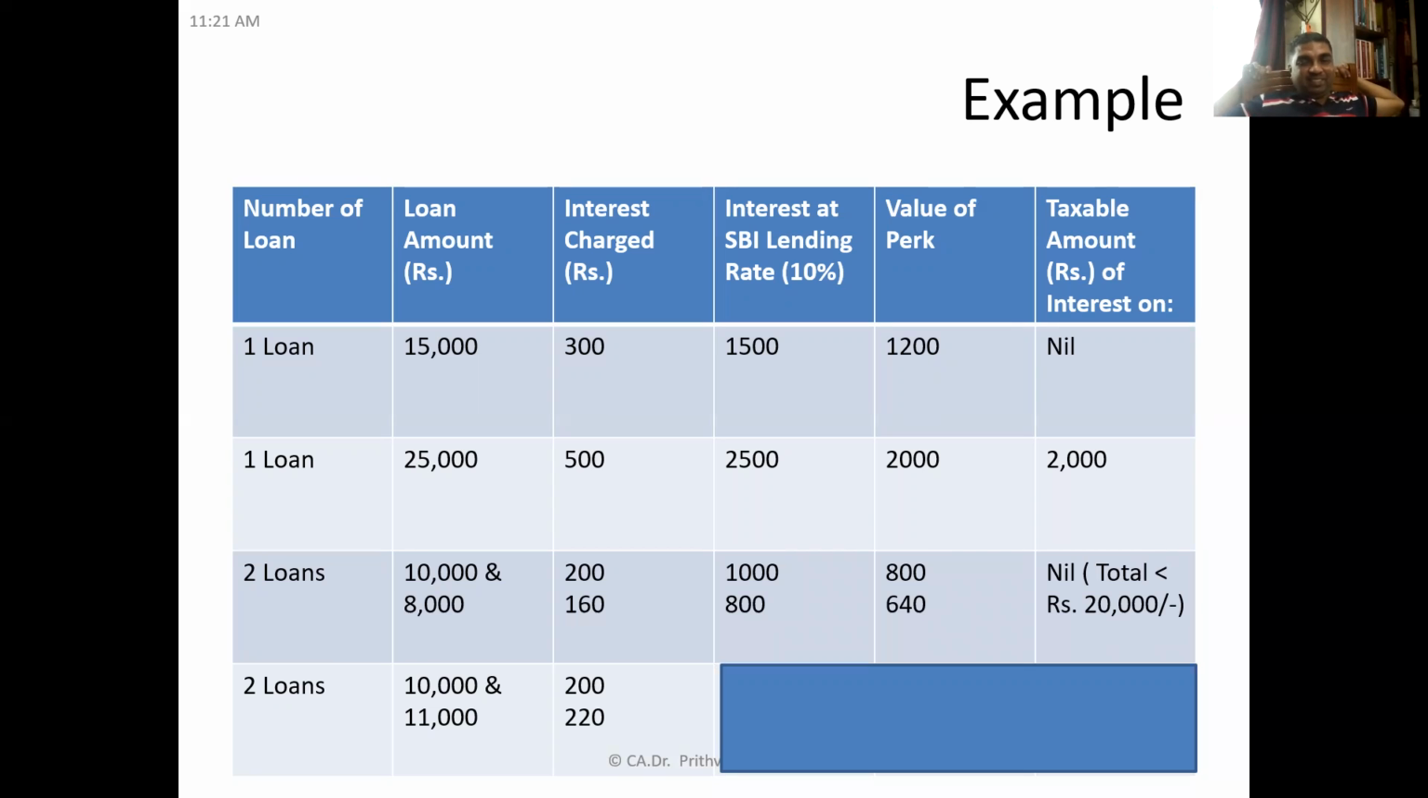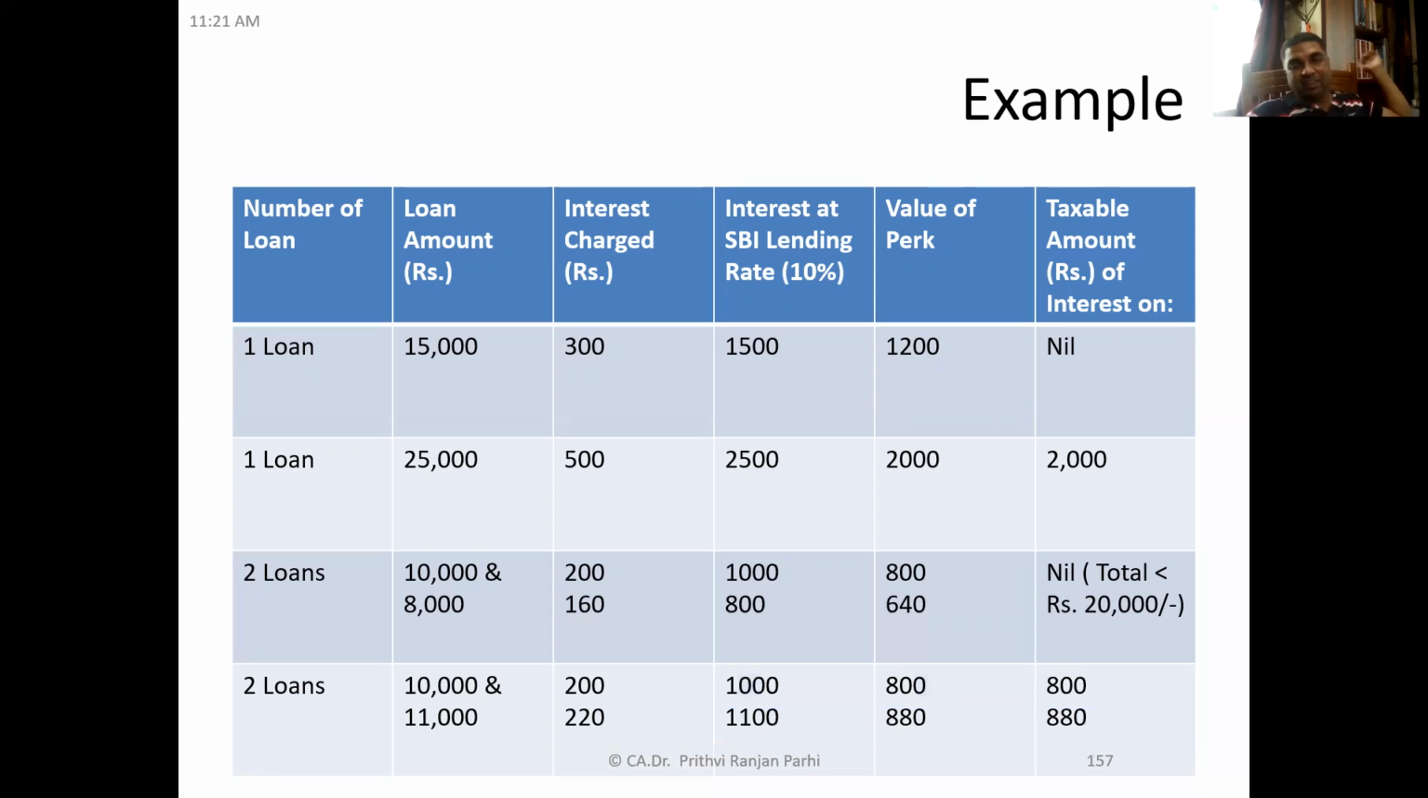Fourth case. Sir, 1,680, I guess, is the value of it. Yes, 1,680. So you can see it here. Individually they are not exceeding 20,000 rupees, but the aggregate value is exceeding 20,000. So interest at the SBI lending rate is 1,000 and 1,100 respectively, and interest charged is only 200 and 220. So the differential amounts 800 and 880 are the value of perquisites, and these 800 and 880 are taxable. I think you have understood this concept.